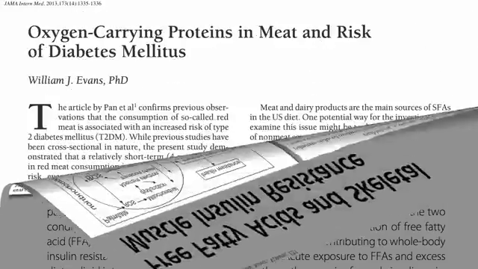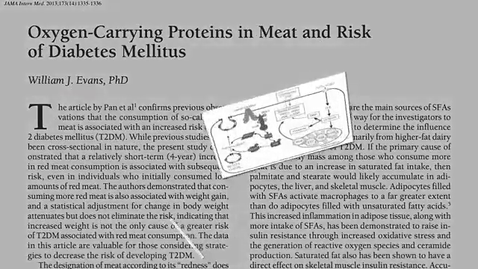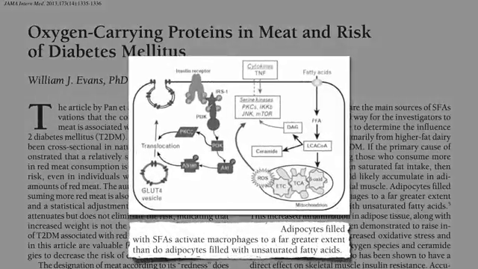Fat cells filled with saturated fat activate an inflammatory response to a far greater extent. This increased inflammation, along with eating more saturated fat, has been demonstrated to cause insulin resistance through free radical and ceramide production. Saturated fat has also been shown to have a direct effect on skeletal muscle insulin resistance. Accumulation of saturated fat increases the amount of diacylglycerol in our muscles, which has been demonstrated to have a potent effect on muscle insulin resistance.